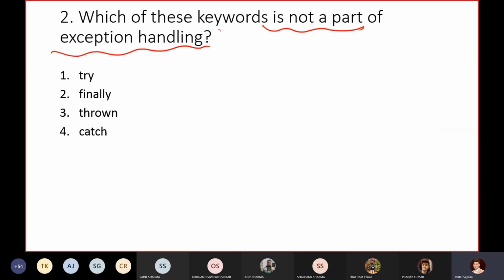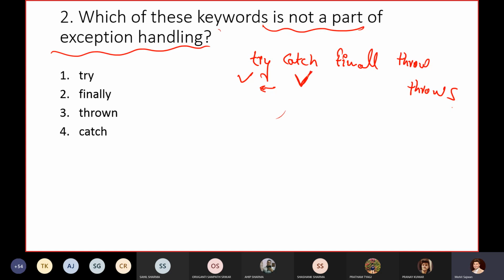So correct. See, in exception handling, we have try, catch, finally, throw, and throws. So we know try is where we are getting an exception, a risky code, and catch is where we handle this exception. Finally is always used to close our resources. It will always execute and always follows the try block. So yes, it is also valid in Java.